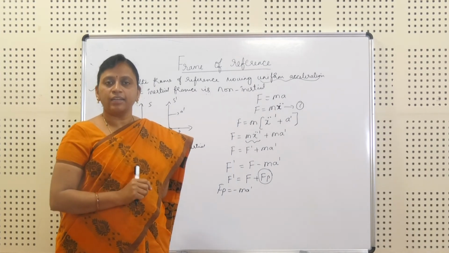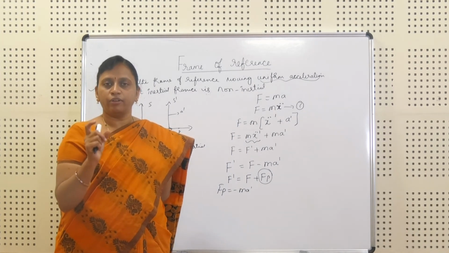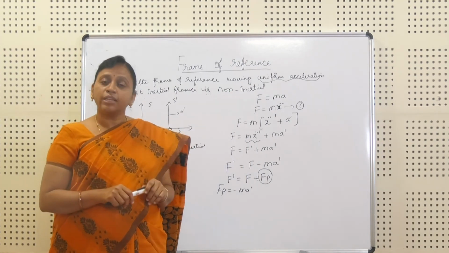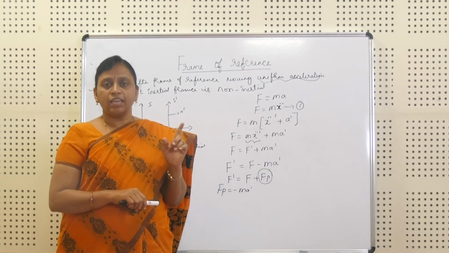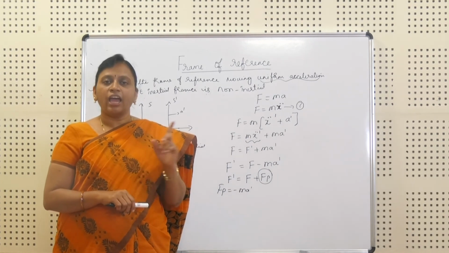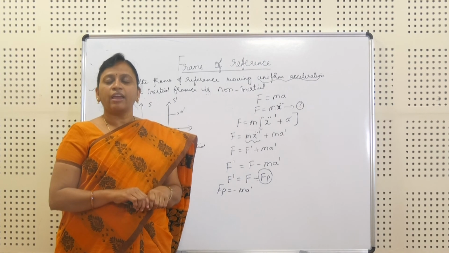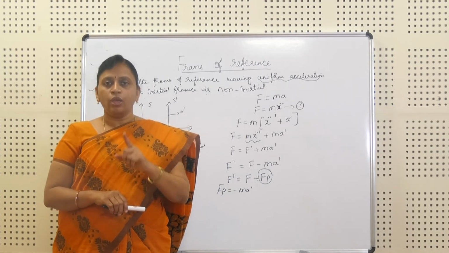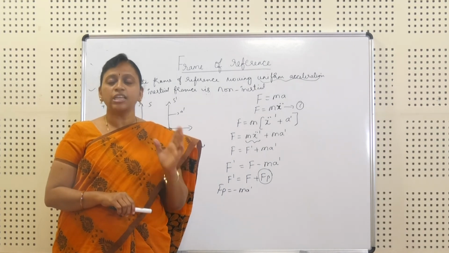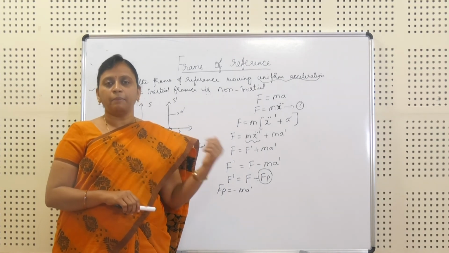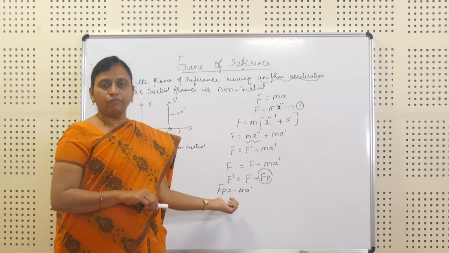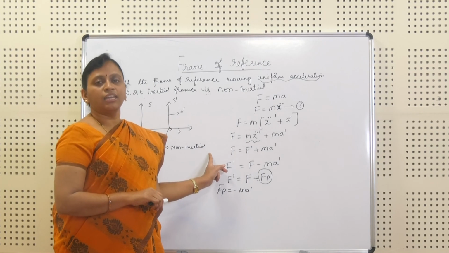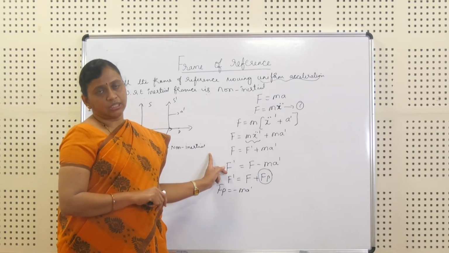In the second derivation, all frames of reference moving with uniform acceleration with respect to an inertial frame are non-inertial, and we have proved this with the equation F dash is equal to F plus Fp, where Fp is the pseudo force or fictitious force that comes into existence with the second frame of reference, and that frame of reference we call a non-inertial frame of reference.